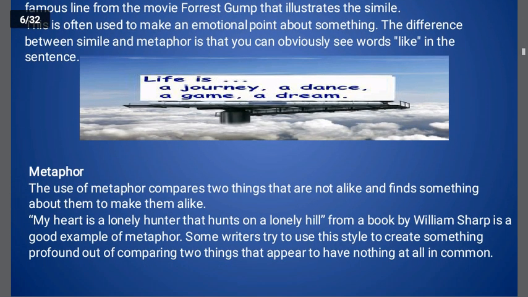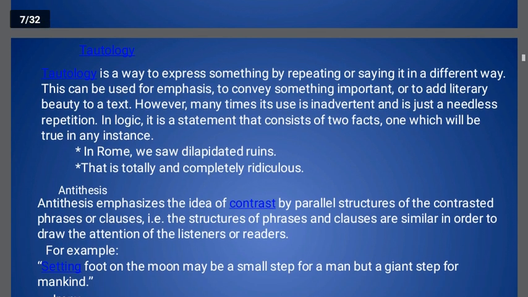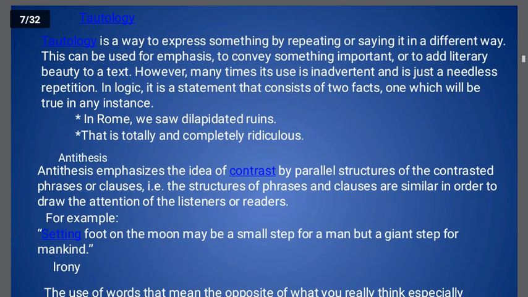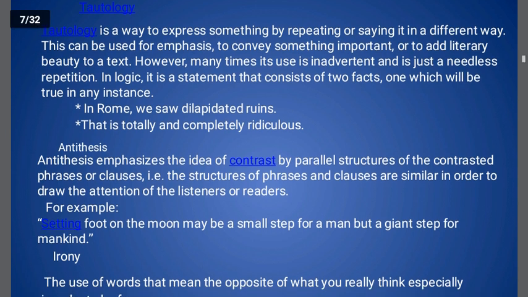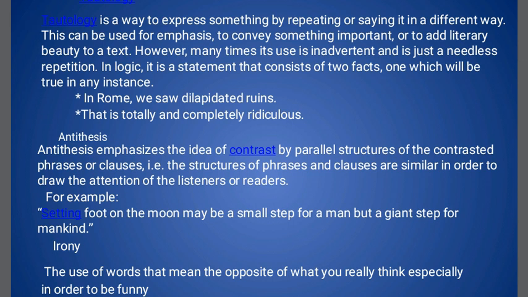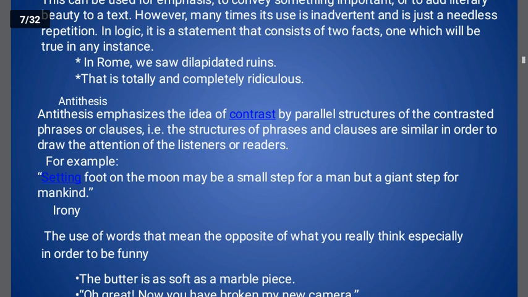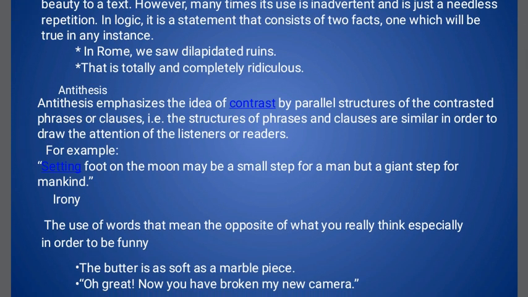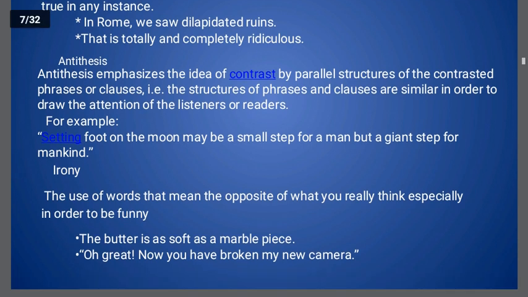Okay. Now, tautology. What is tautology? Tautology means that in the given line there are words which show similar meaning. Words showing similar meanings are used in a single line. It is called a tautology. For example, here you can see with a star mark, I have given: in Rome we saw dilapidated ruins. So here the words dilapidated and ruins have similar meanings.